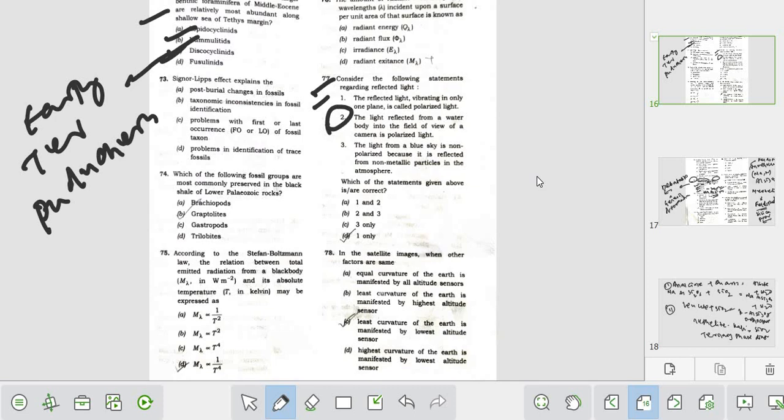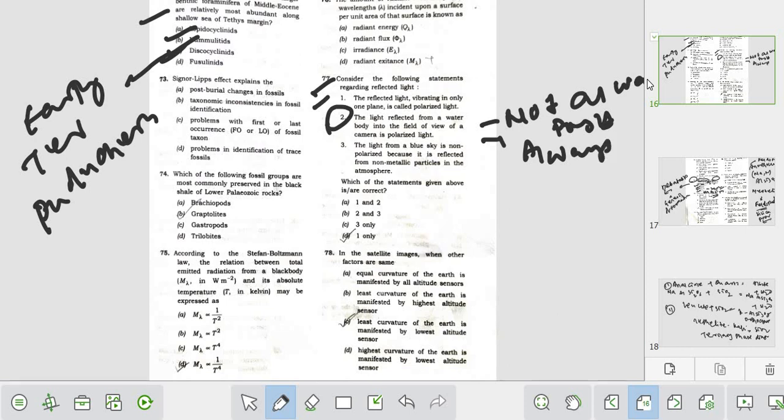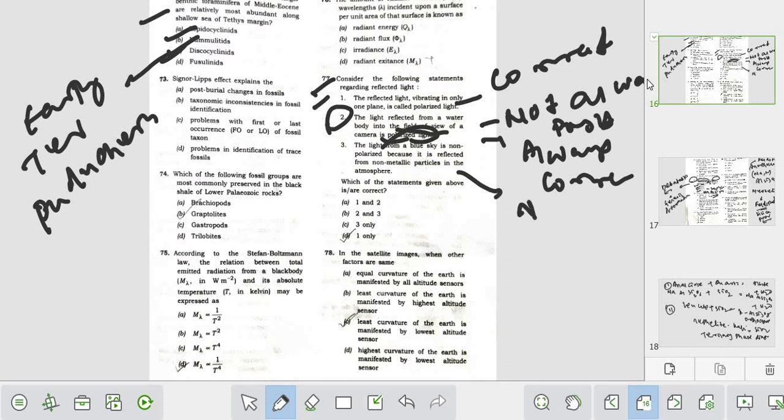If you look at question 2, option 2, it is not always possible. It is correct, but not always correct. That is the difference. The light reflected from a water body into the field of view of the camera is polarized, but it is not absolutely correct.